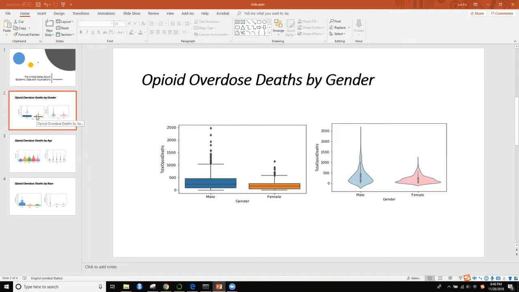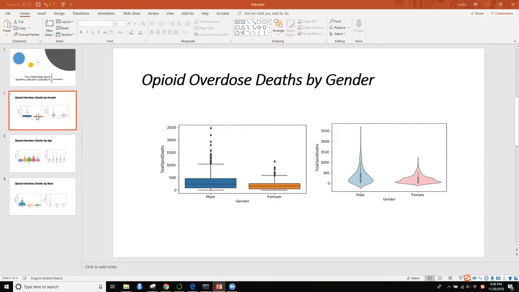Basically, overall, men are more likely than women to use opioid drugs, and it's more likely to lead to overdose deaths. From the box plot, we can see the number and data distribution of the males and the females who died from overdose.